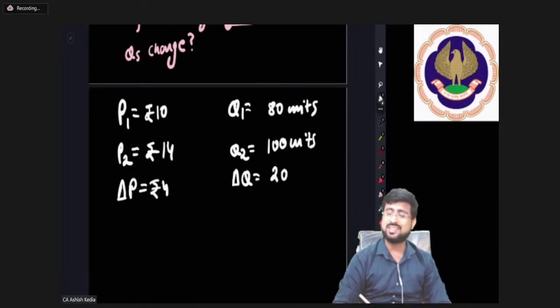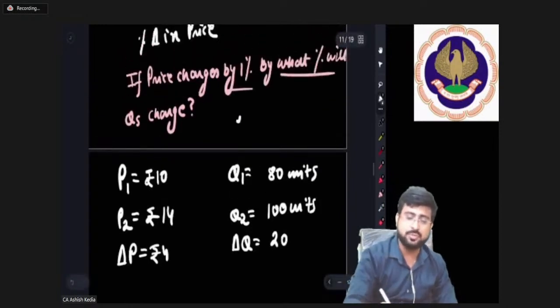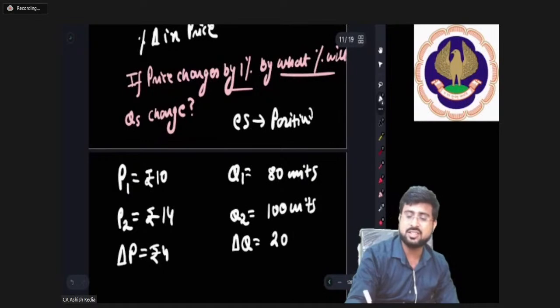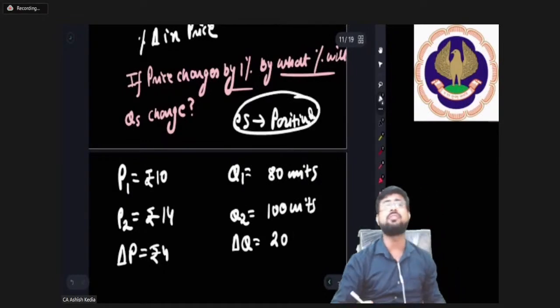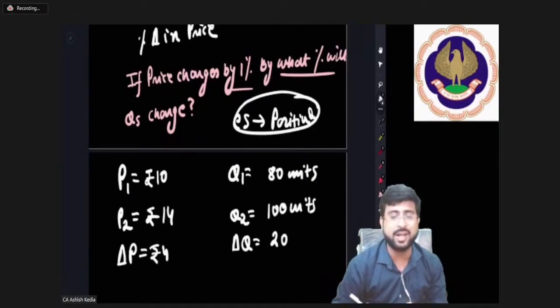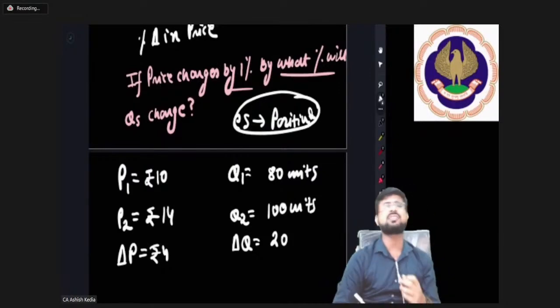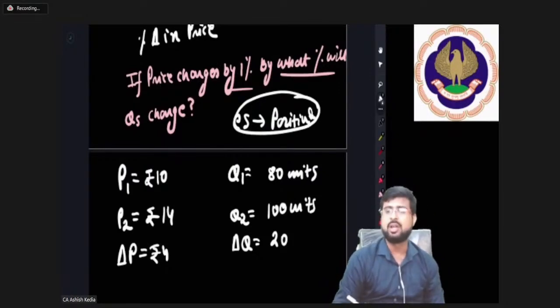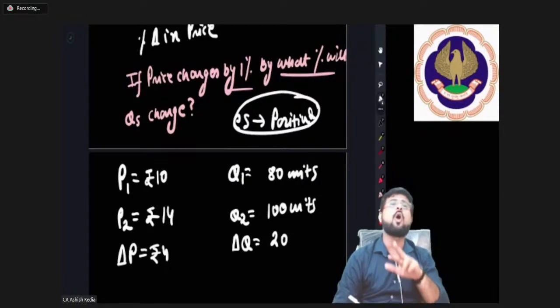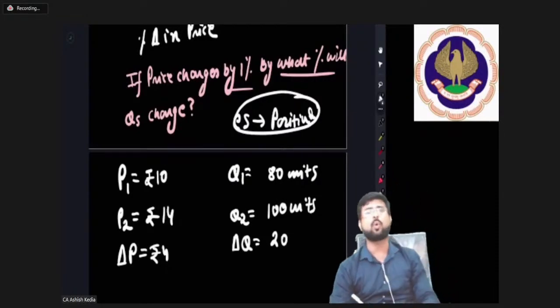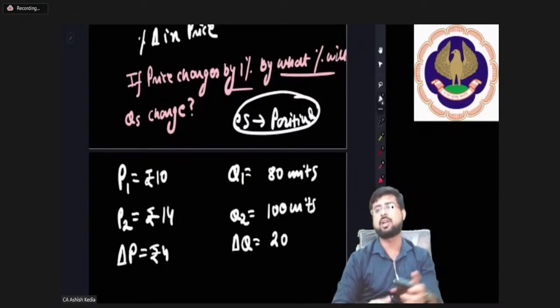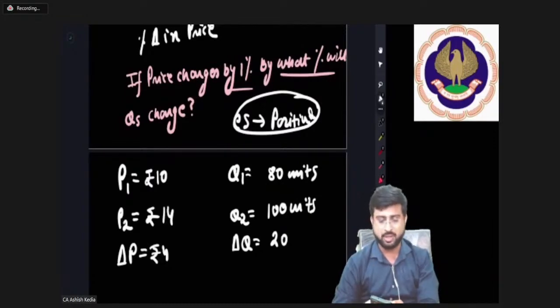Guys, since there is a direct relationship here, elasticity of supply will generally come to be positive, unlike demand, where elasticity of demand would be negative because of the inverse relationship between price and quantity demanded. Here elasticity of supply will generally be positive because of the direct or positive relationship between price and quantity supplied.